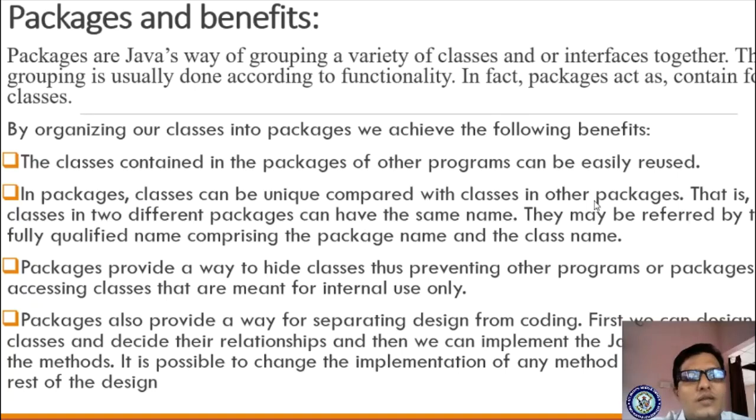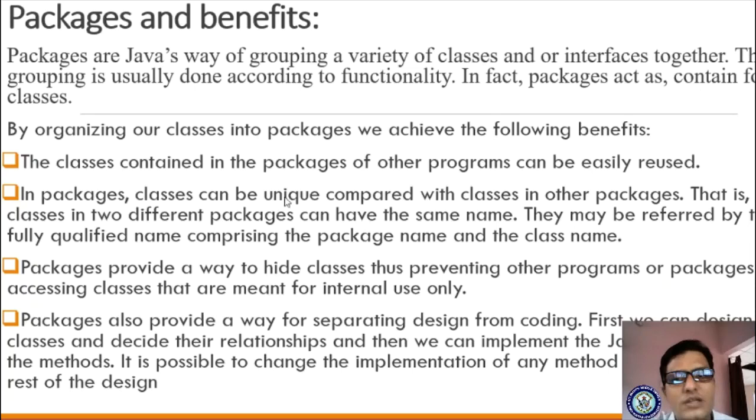Suppose I store two files, the name of the file is A and the name of the file is B. I store A.java and B.java in folder A, and I save the same files A.java and B.java in folder B. These two files in two different folders act as two different packages.